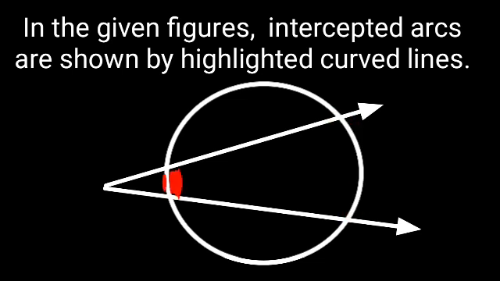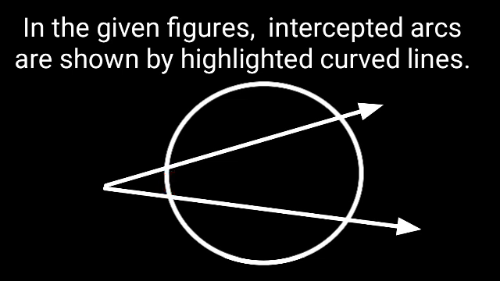In the second condition, consider this arc and angle. All points except the endpoints of the curve are interior to the angle, and every side of the angle contains at least one endpoint. Hence, this arc is also called an intercepted arc.